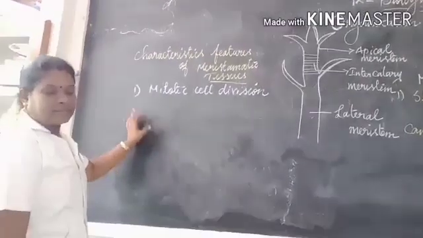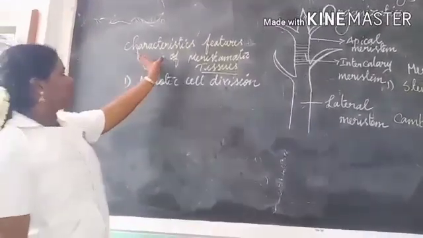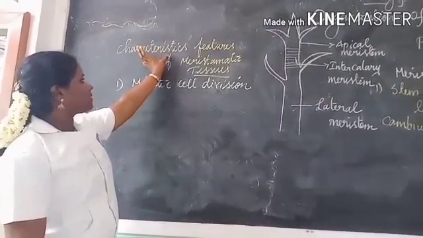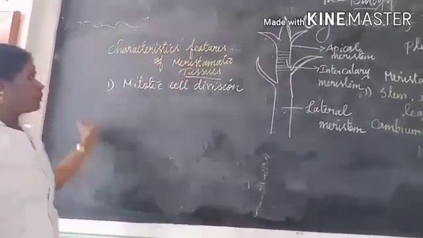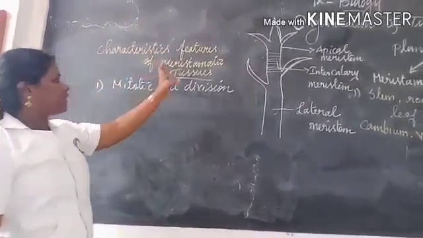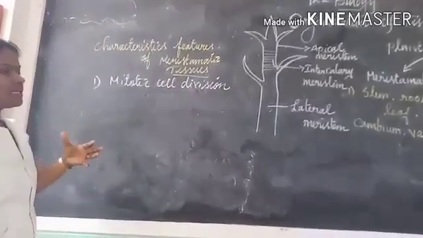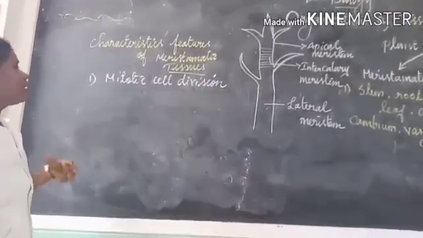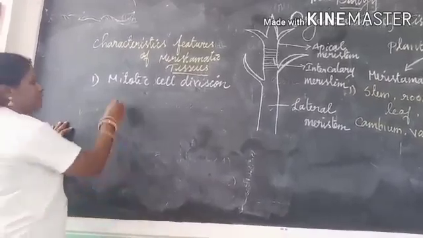Now let us see the next topic: the characteristic features of meristematic tissue. Meristematic tissue is thin walled.